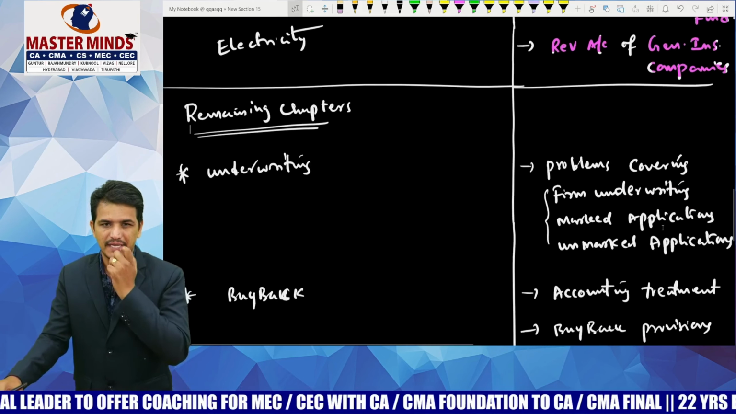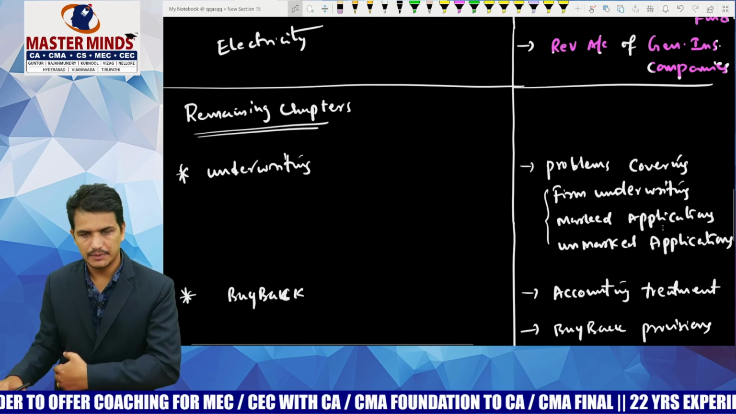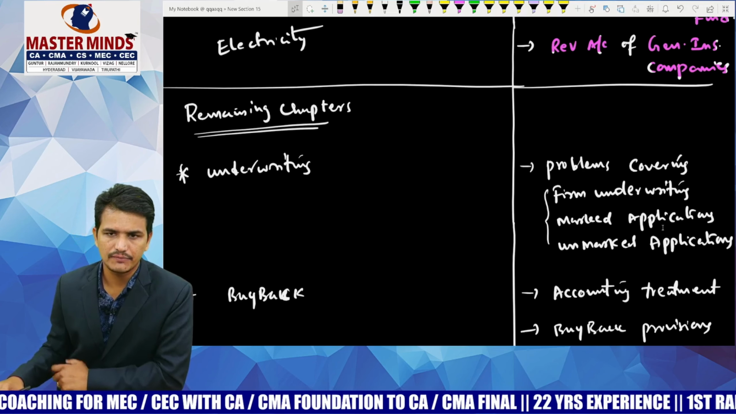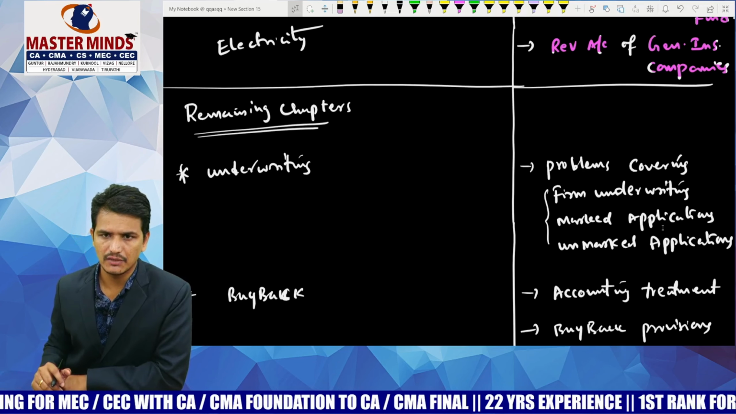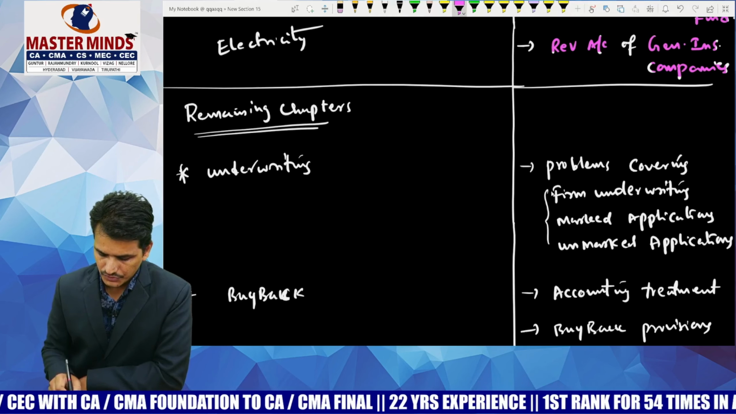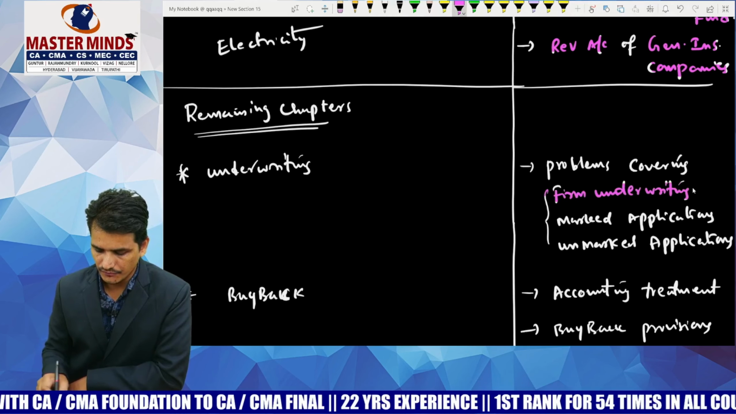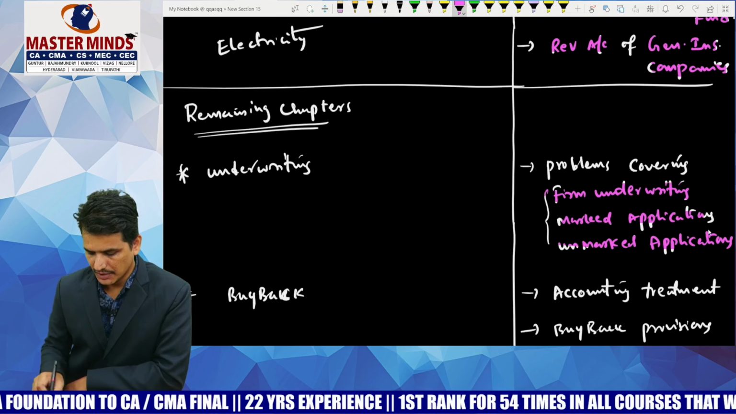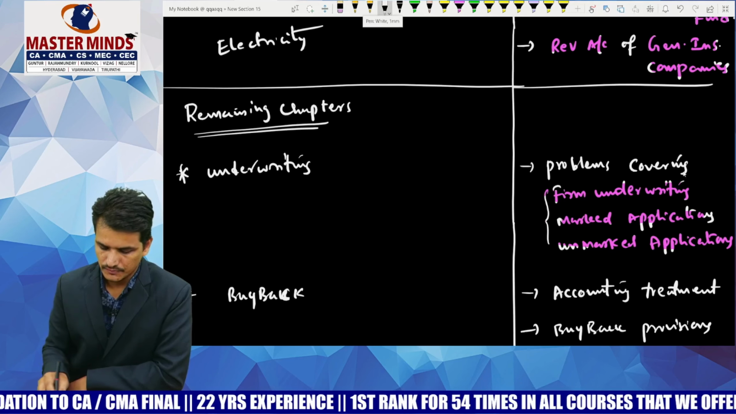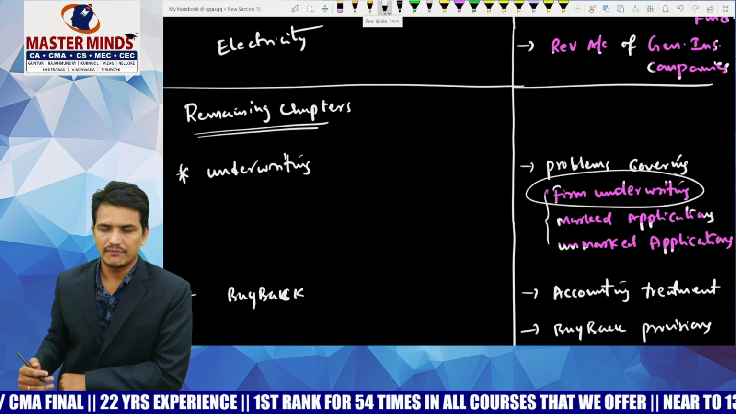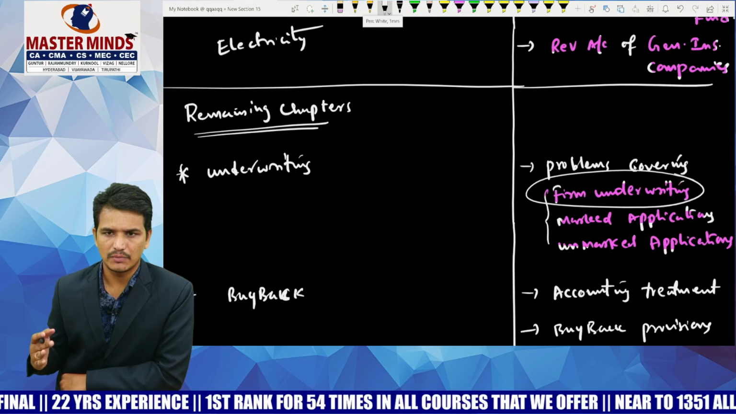And next, coming to the remaining chapters. Under the remaining chapters, the important chapter is underwriting. In case of underwriting, we get questions from this chapter frequently. So cover the problems which have the adjustments related to firm underwriting, marked applications and unmarked applications. Under firm underwriting also, you have to differentiate the meaning of benefit of firm underwriting given and benefit of firm underwriting not given.